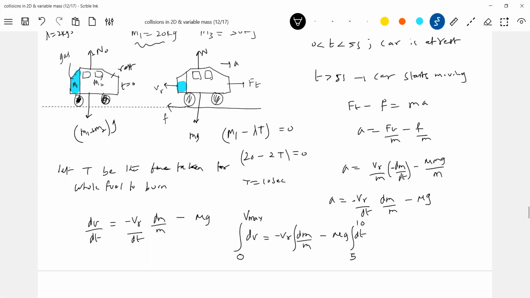It will acquire maximum speed. What to do with mass? What is the mass of system? After, for every 1 second, 2 kgs. At 5 seconds, how much of fuel is burnt? 10 kgs of fuel is burnt, no? Then what is the mass of system? 40. Finally, when all fuel is burnt, then only the mass of the car is left over, no? It should be 30. Able to understand the limits?